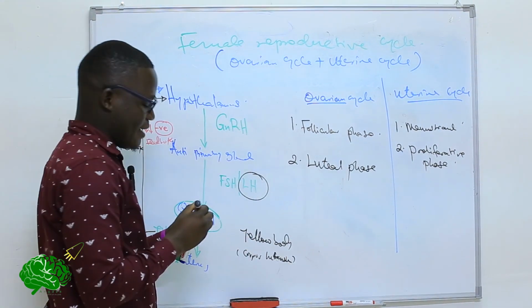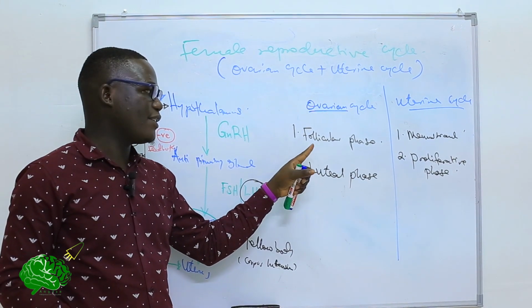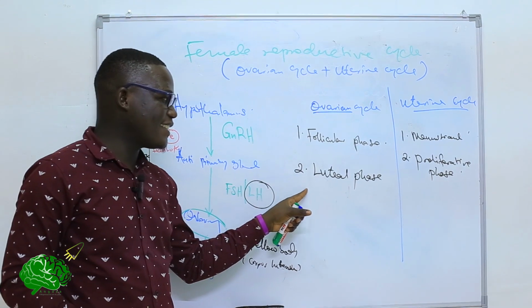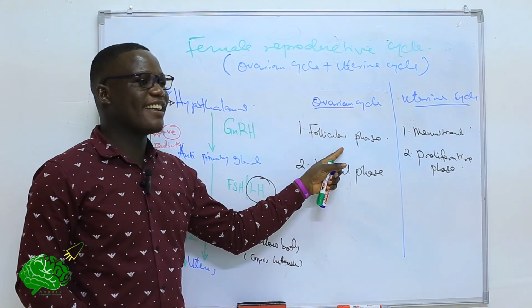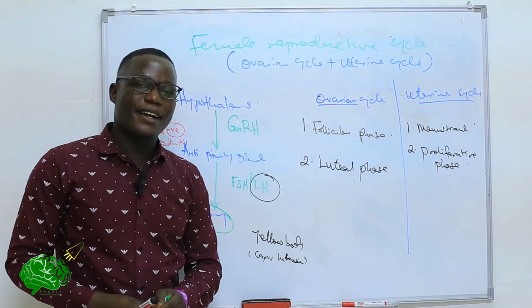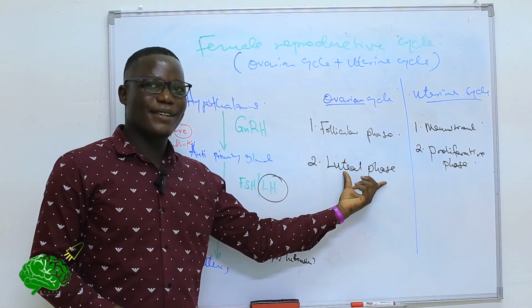In other words, the follicular phase ends immediately after ovulation, and then we start the luteal phase of the ovarian cycle. Actually, the ovarian cycle has only two phases, the follicular phase and then the luteal phase.